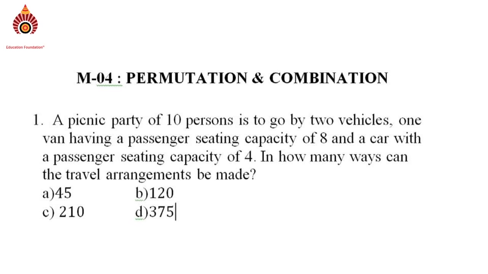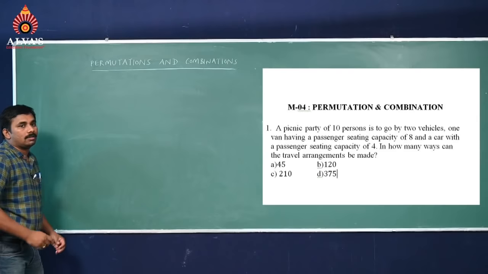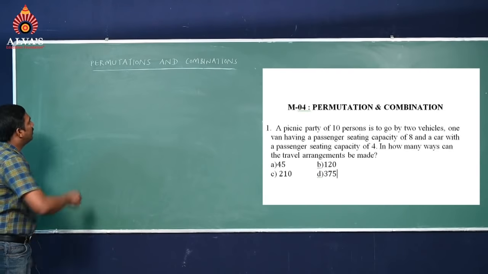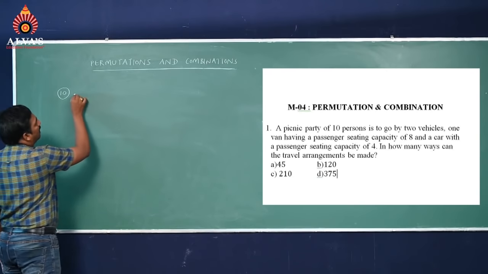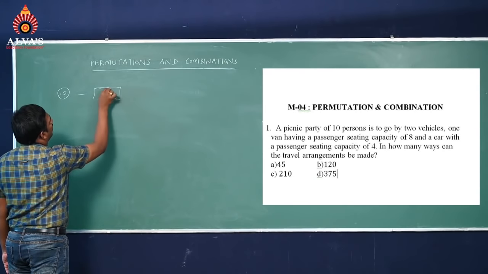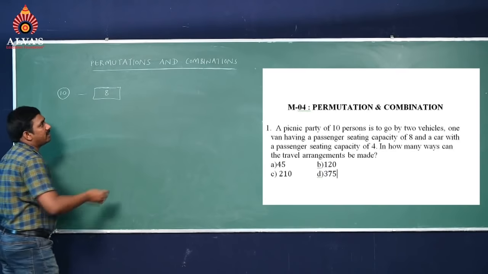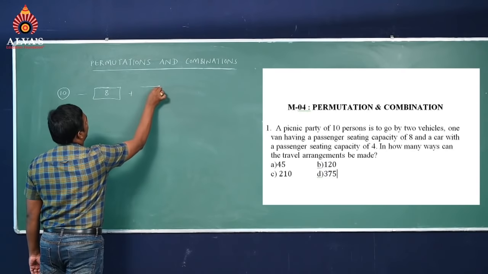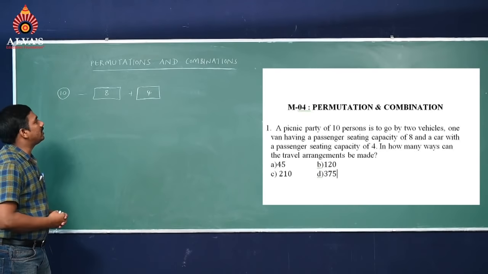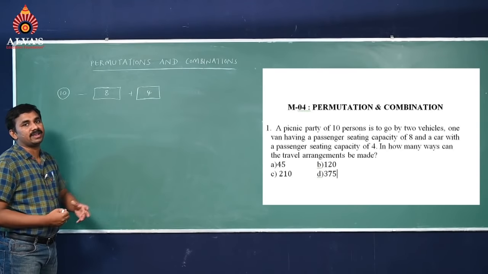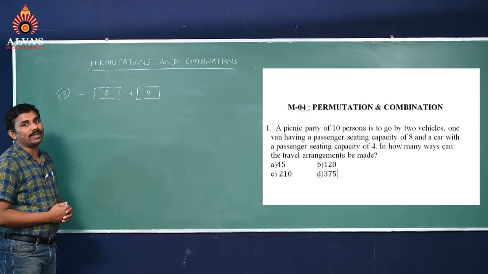Option A 45, option B 120, option C 210, option D 375. Here a picnic party of 10 persons can travel by a vehicle having 8 persons capacity and one more vehicle having 4 persons capacity. How many ways can we make the seating arrangement in these 2 vehicles?